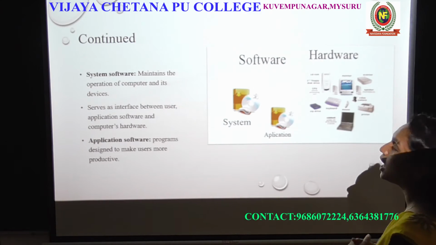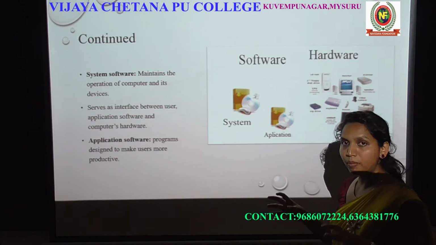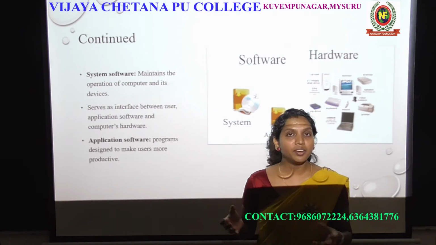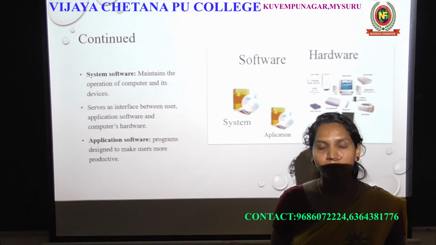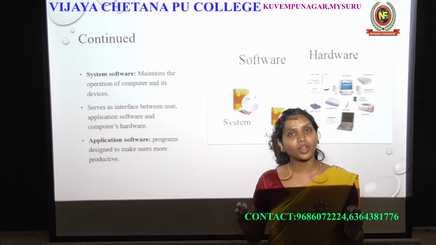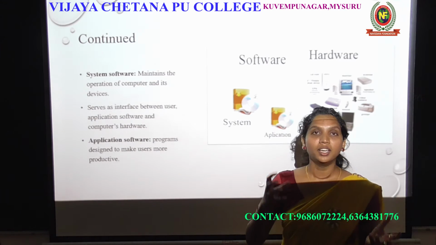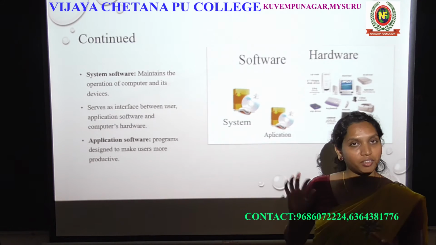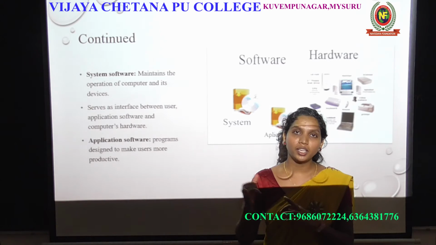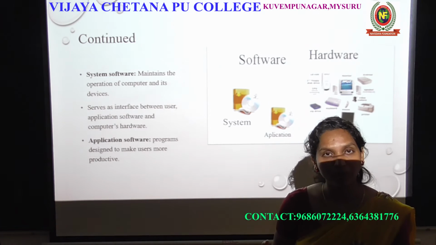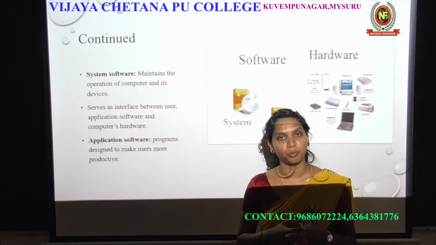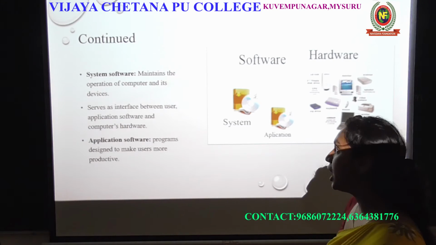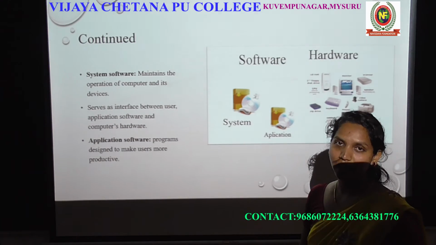So the next part is the hardware. All the physical parts which are connected to the computer are hardware. The details of the hardware we are going to learn in later chapters. But when you hear about hardware, you can recognize what is hardware. You can touch the hardware devices, right? You have seen what the hardware devices in a computer are: keyboard, monitor, mouse, CPU. These all are hardware devices of the computer, right?